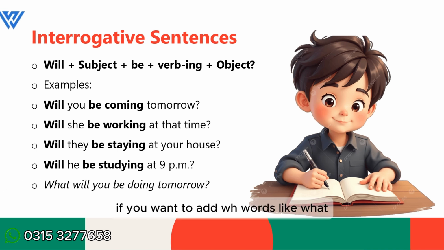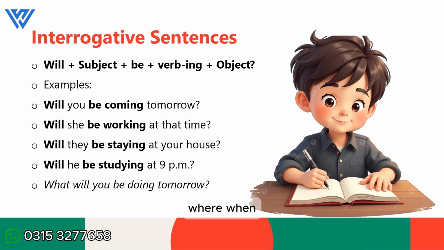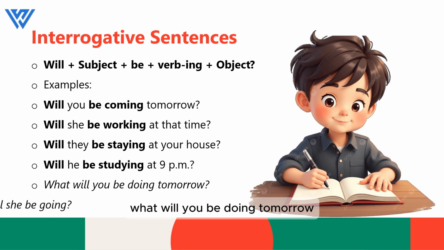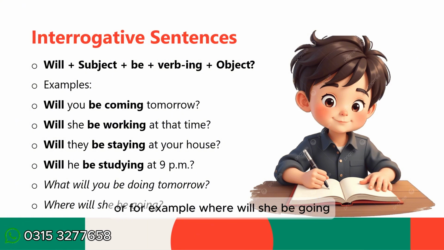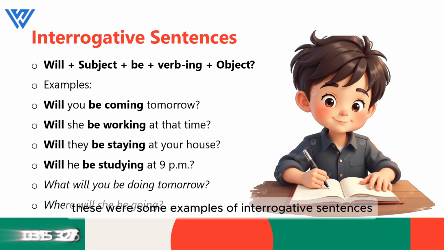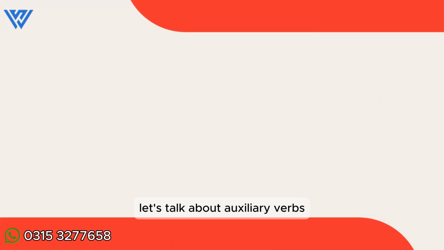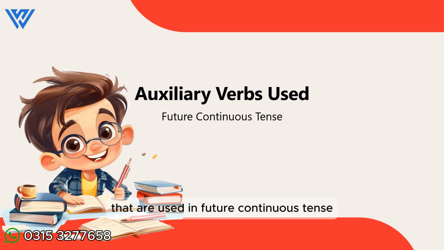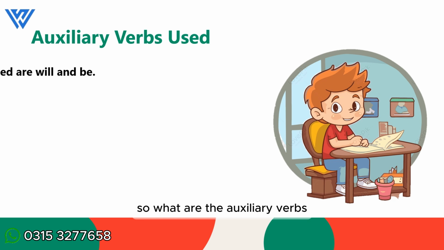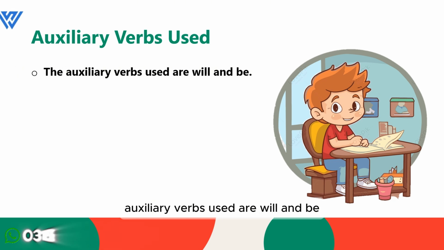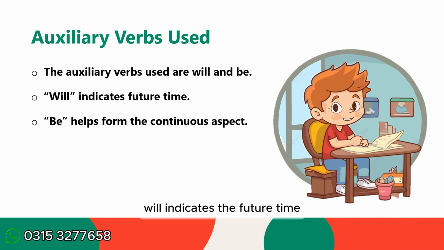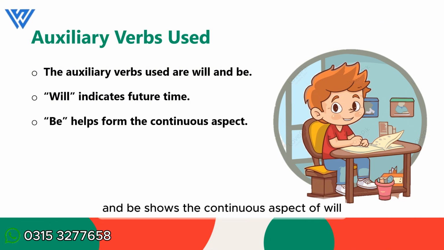If we want to add WH words like what, where, when, who, the sentence would become, what will you be doing tomorrow? Or, for example, where will she be going? These were some examples of interrogative sentences. Let's talk about auxiliary verbs that are used in future continuous tense. So what are the auxiliary verbs? Auxiliary verbs used are will and be. Both are used collectively. Will indicates the future time and be shows the continuous aspect.